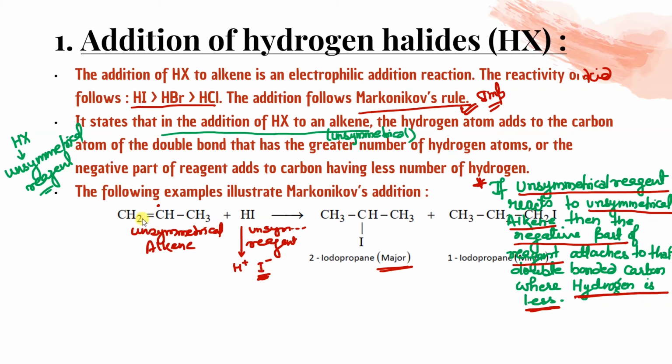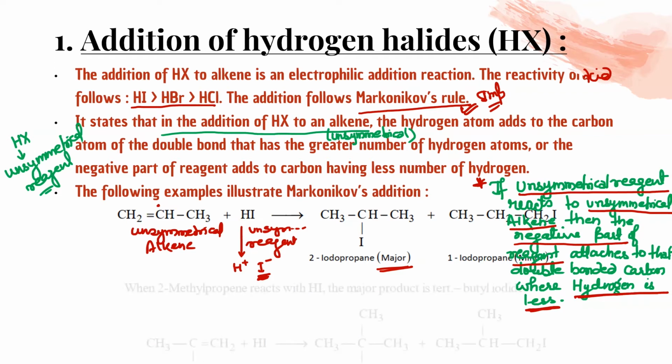But that will be the minor product, and this is not according to Markovnikov's rule. According to Markovnikov, the one I have marked in green, that is a must. The negative part of any unsymmetrical reagent will attach to that double-bonded carbon where hydrogen is less. I hope it is clear.